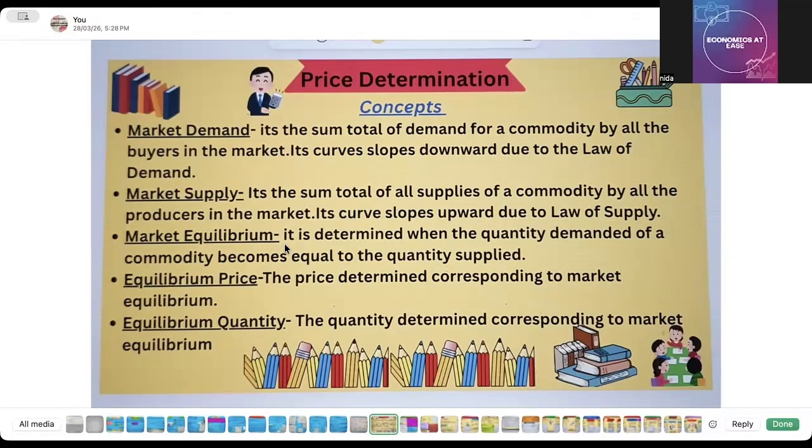Market equilibrium means the point at which the demand and supply of a market intersect. So that point becomes the point at which the equilibrium is there, the price. This is known as the equilibrium price, and the quantity at this intersection of demand and supply is the equilibrium quantity. So equilibrium price and equilibrium quantity I have already explained.